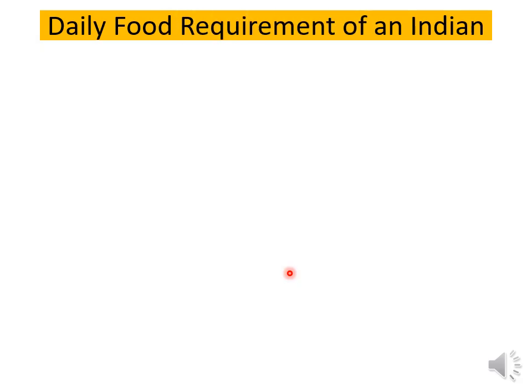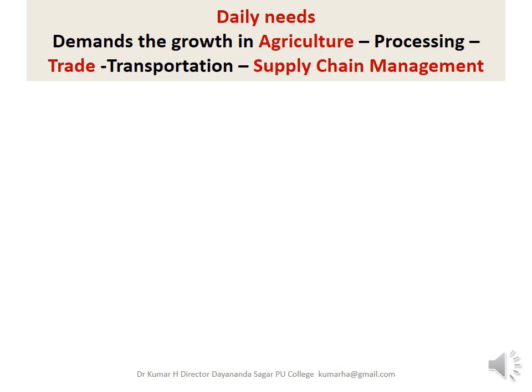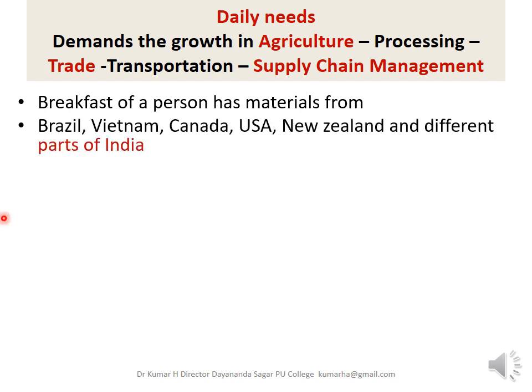Then if you see the requirement for the lunch and dinner, all these materials will come from different parts of the world. So to say, for a breakfast the materials will come from Brazil, Vietnam, Canada, USA, New Zealand, and different parts of India.